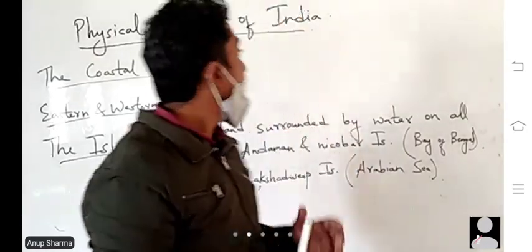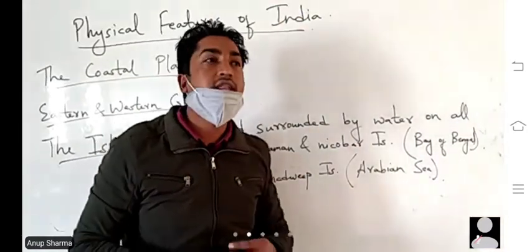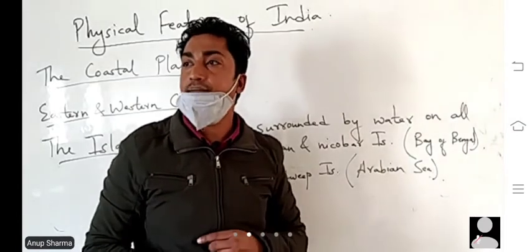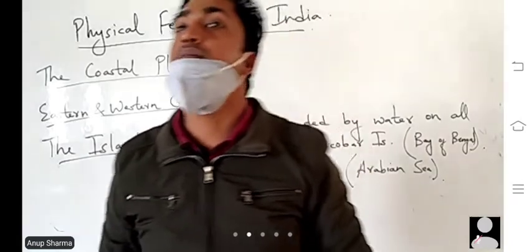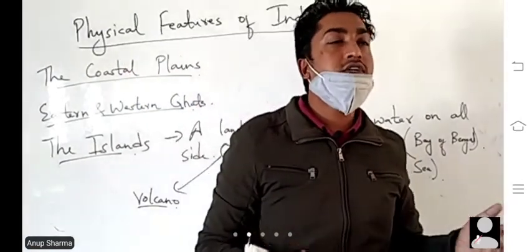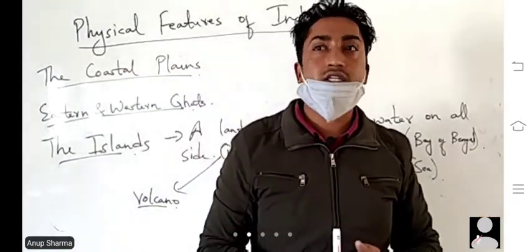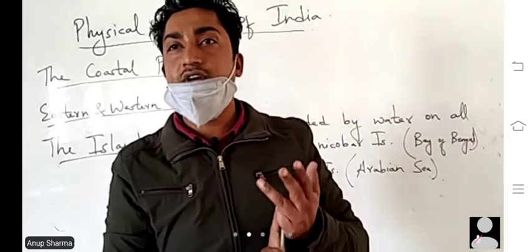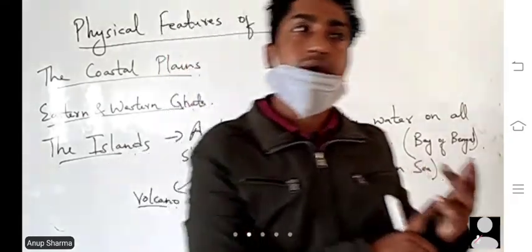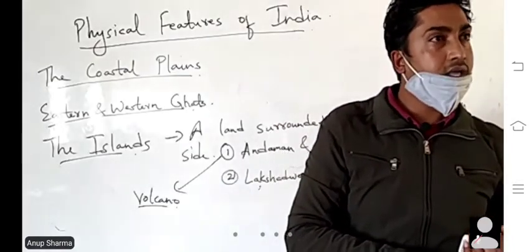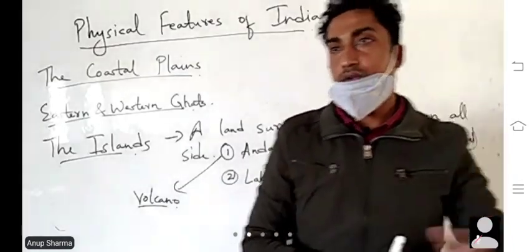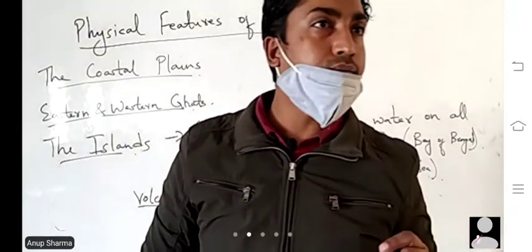Then we have the northern plains, mostly formed by the rivers of the Himalayas, the rivers of North India: Indus River, Ganga River and Brahmaputra River.